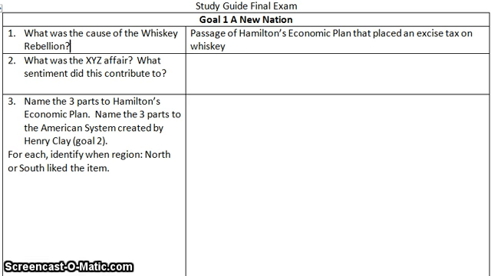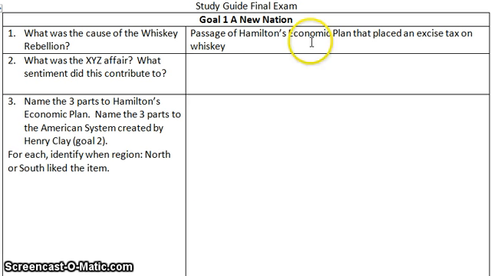George Washington says you will pay the tax because you do have representatives, you have the Congress, and you voted in your representatives, and your representatives approved of Hamilton's economic plan. So the cause of the Whiskey Rebellion is the excise tax that was placed on whiskey due to Hamilton's economic